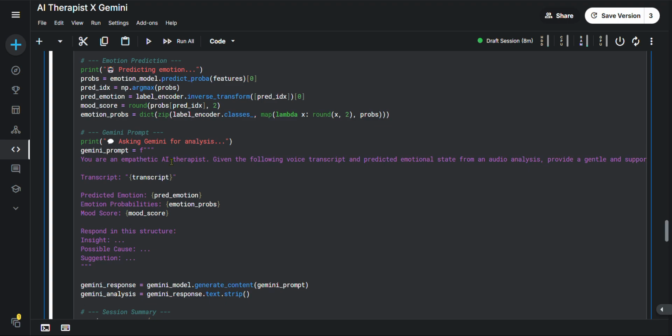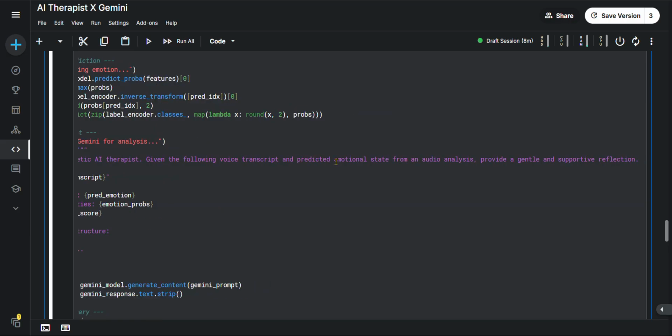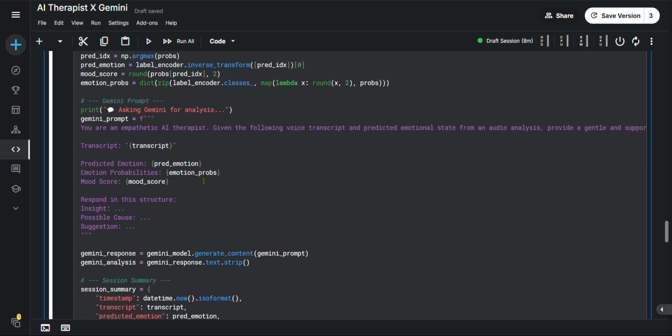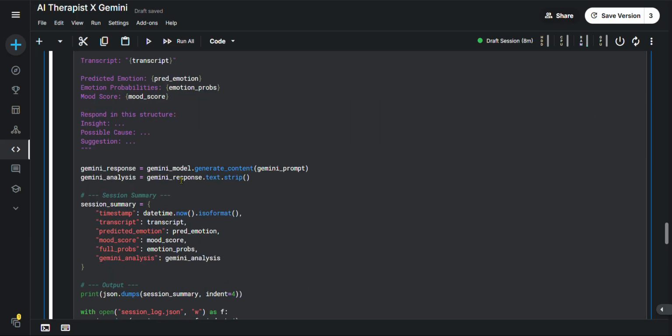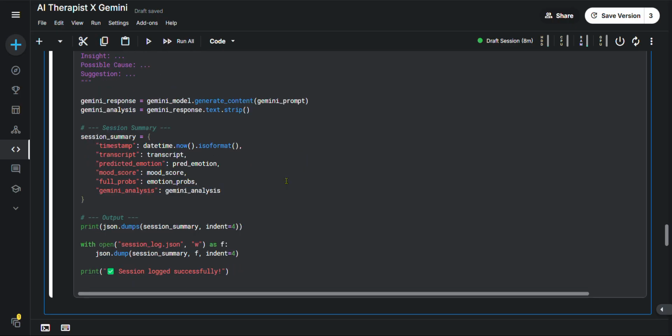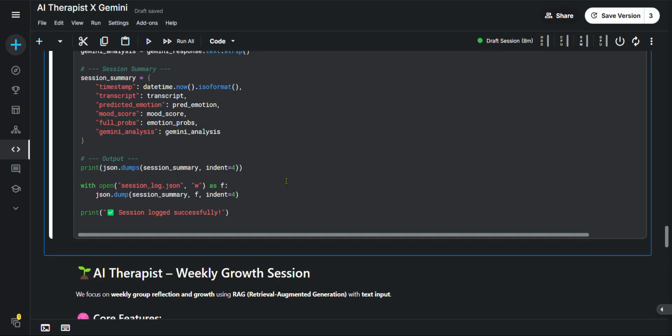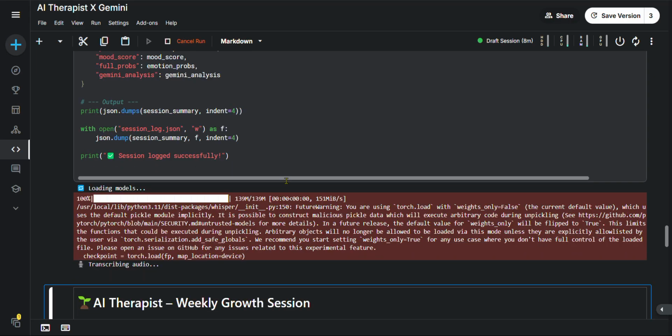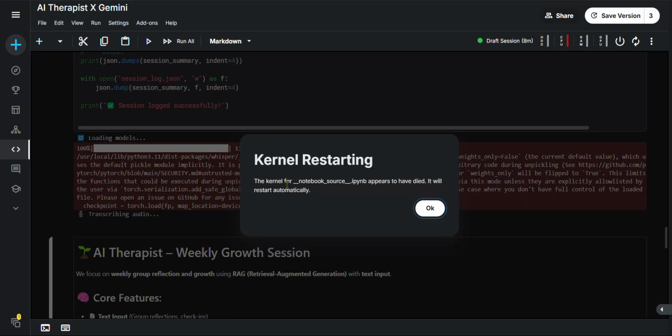We are integrating a Gemini model for this, which transcribes and predicts the emotional state from the audio analysis and provides a gentle supportive reflection. Then it transcribes, then predicts the emotion probability and mood score. Then it will log the report in a JSON model. So we can go ahead and run it. So it loaded a model. Okay, sorry for that.